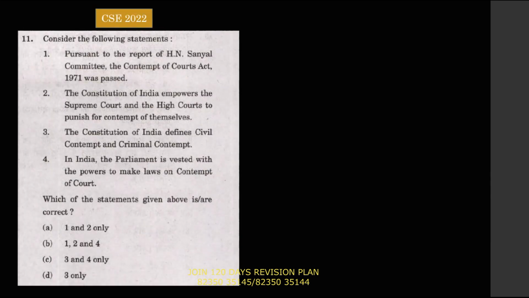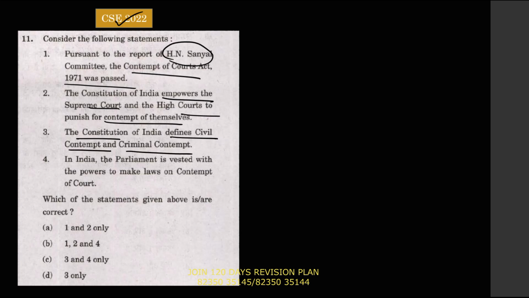The next question also came in the 2022 Civil Services Prelims Examination. Pursuant to the report of the H.N. Sanyal Committee, the Contempt of Court Act 1971 was passed. The Constitution of India empowers the Supreme Court and High Court to punish for the contempt of themselves. The Constitution of India defines civil and criminal contempt. In India, the Parliament is vested with the power to make laws on the contempt of court.